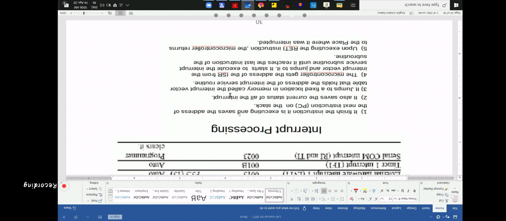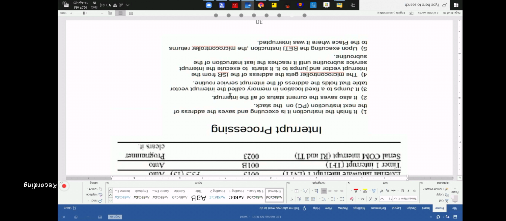So when there is an interrupt, the microcontroller will stop whatever it is doing. That means it will finish the instruction it is executing and save the address of the main instruction, PC, or the next place to go, on the stack. Are you getting? It also saves the current status of the interrupt, the address where it needs to go. That means the address of the ISR, and also the address of the main program. Both it will save in stack.